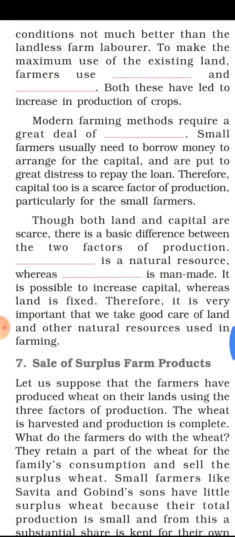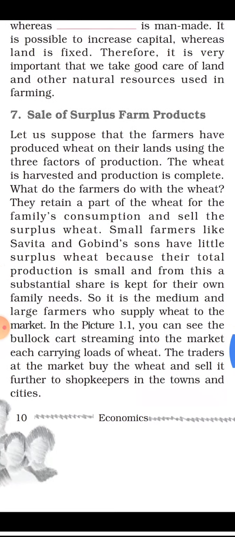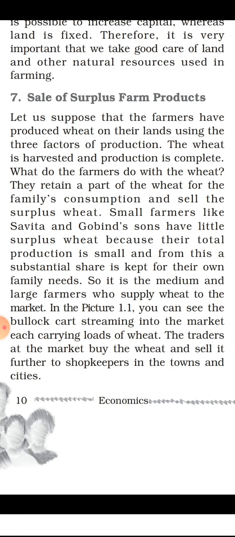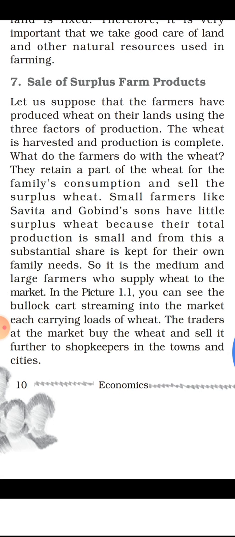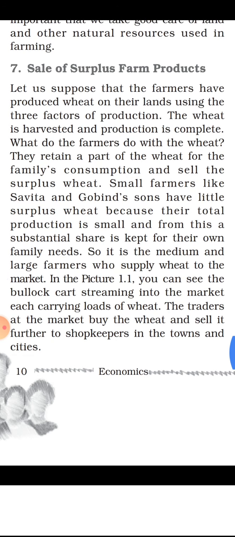Now, seventh one, sale of surplus farm products. Let us suppose that the farmers have produced wheat on their lands using the three main factors of production, that is the land, labor as well as the capital. Now, the wheat is harvested, and the production is complete. After the harvesting of the wheat, the production process will be over.